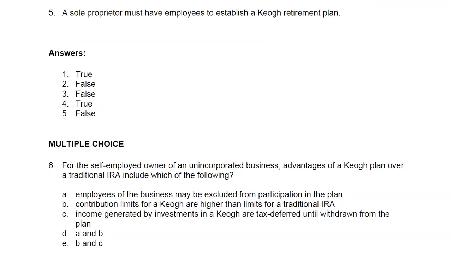Multiple choice. Question 6. For the self-employed owner of an unincorporated business, advantages of a KEO plan over a traditional IRA include which of the following? A. Employees of the business may be excluded from participation in the plan. No, that is not true. B. Contribution limits for a KEO are higher than limits for a traditional IRA. That is true. C. Income generated by investments in a KEO are tax deferred until withdrawn from the plan. That is true. Therefore, A is not true, but B and C are true.